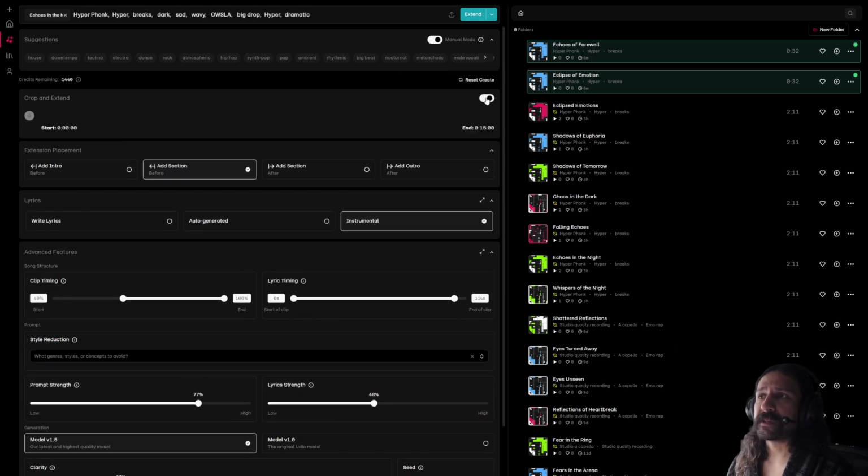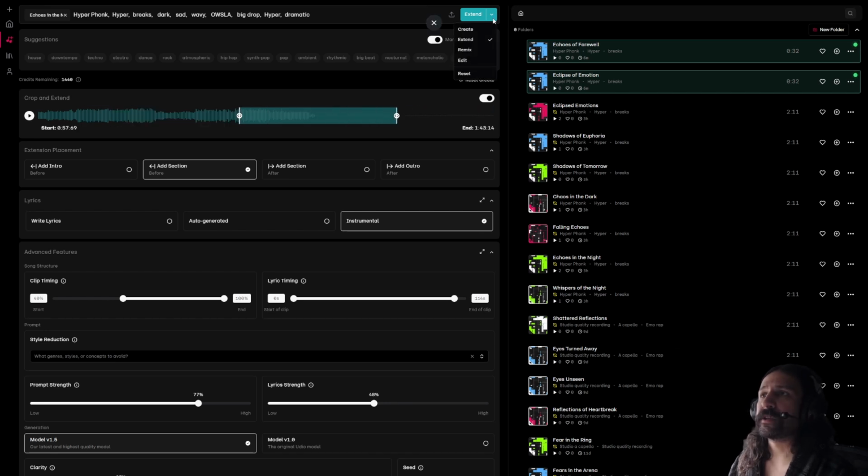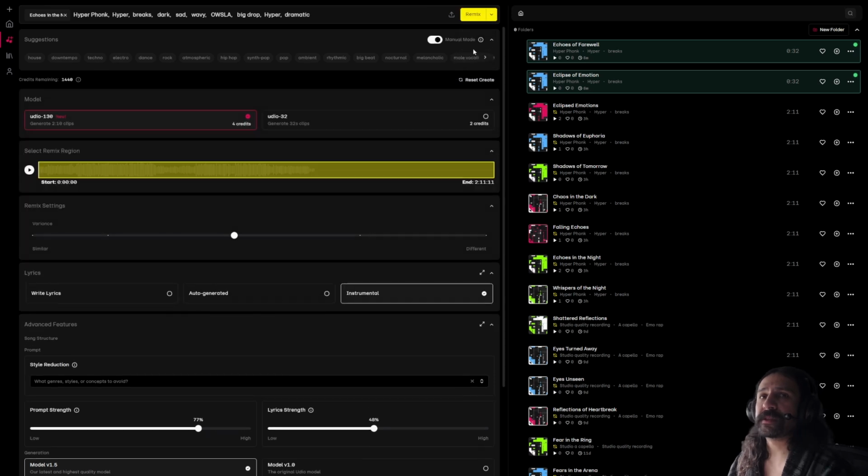Now we have crop and extend. This is going to give you the ability to crop, to cut off certain parts and extend other parts. It would basically affect this section here. Now, in addition to extend, we have remix. And this is, in my opinion, the most powerful feature of Udio. This is extremely useful, and in my workflow, it's totally essential. There's no other model or product or anything that does what this thing does.